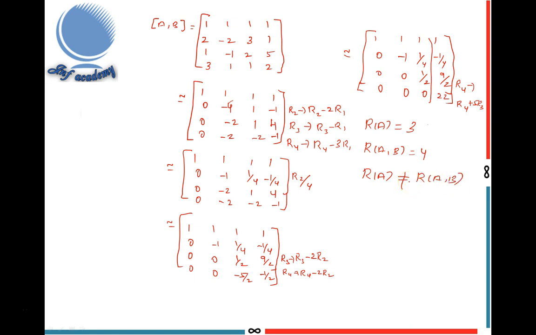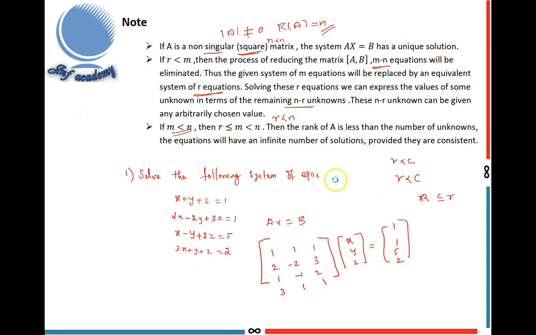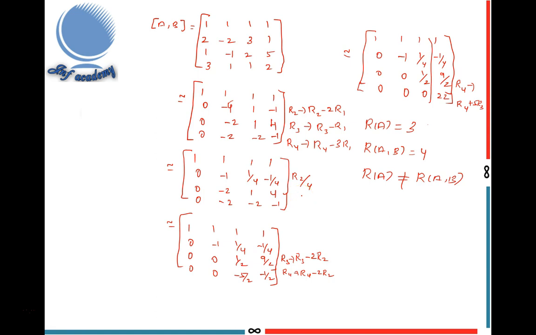So the working rule says, suppose R of A not equal to R of A comma B, the equations are inconsistent. That means it has no solution. So the given system is inconsistent. The given system is inconsistent. It has no solution.